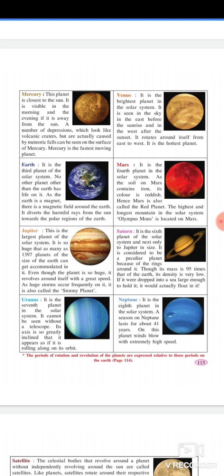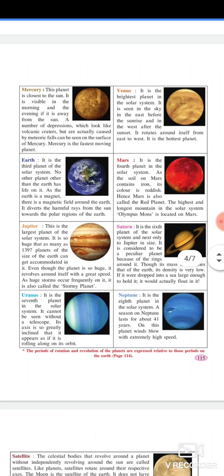Venus. It is the brightest planet in the solar system. It is seen in the sky in the east before sunrise and in the west after sunset. It rotates around itself from east to west. It is the hottest planet.